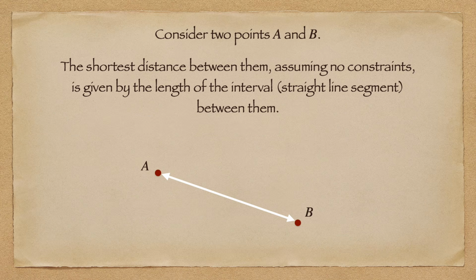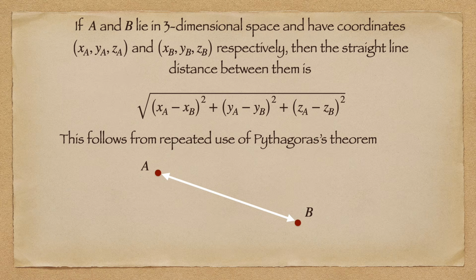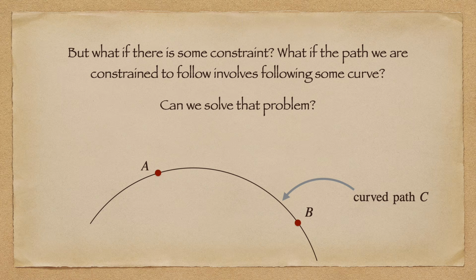So let's go back to the very basic elements. The shortest distance between any 2 points is the straight line interval connecting them. If we know the coordinates of the 2 endpoints of the interval, we can calculate the straight line distance just using Pythagoras' theorem. But what if we are physically unable to follow the path between these 2 points? What if there's some obstruction or some constraint that we have to obey? What if we have to follow some arbitrary but smooth path?